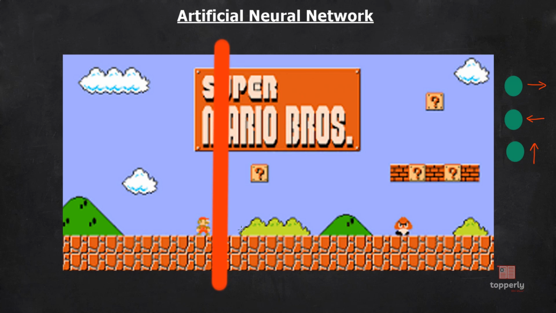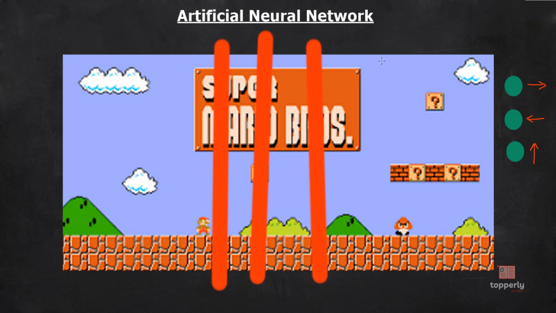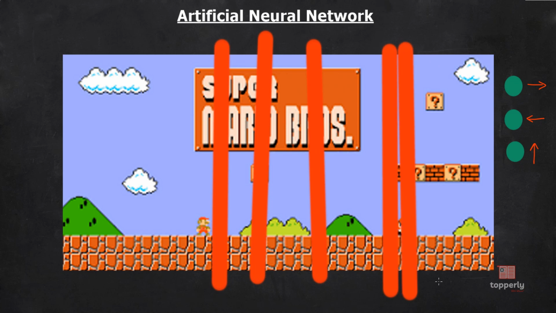So the synaptic weights will be adjusted in such a way that if there is an input vector consisting of this kind of pixels, that is, there are no obstacles in this set of input pixels, there are no obstacles in front of Mario, so the neural network will move Mario forward. By the way, keep in mind that as Mario moves forward, its input vectors keep on changing. For example, in this place, these are the input pixels, and these are the input pixels over here, and this is the input pixel over here.